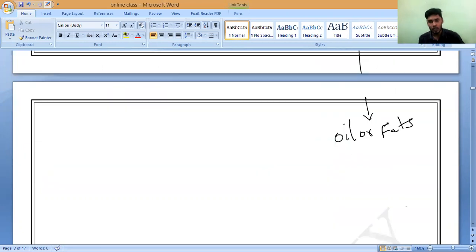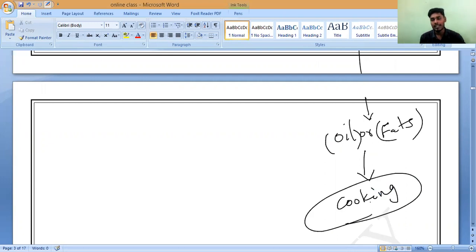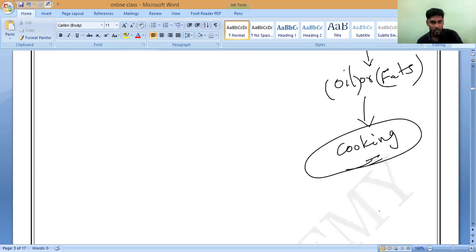What is the use of oil? Cooking oil. Have you noticed it? Sunflower, groundnut oil. We are using them for cooking purposes. So whatever seeds we are getting oil from, we are using for cooking purposes only.